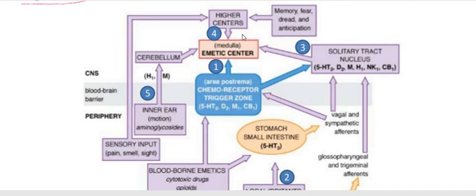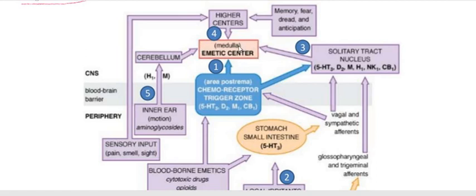Now we have to go through the different pathways which finally stimulate the emetic center or vomiting center, and therefore vomiting occurs.